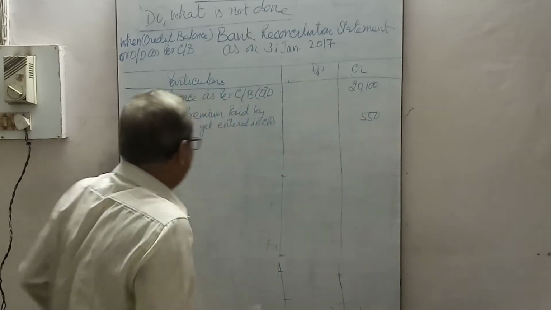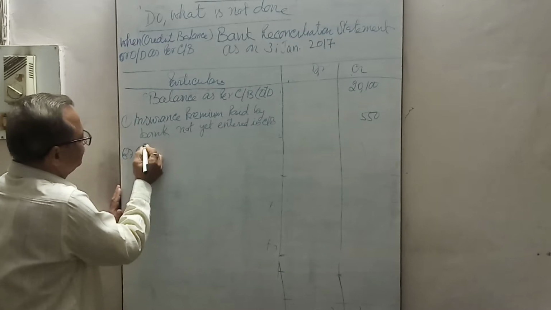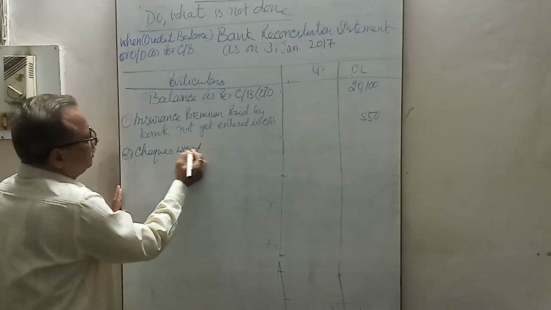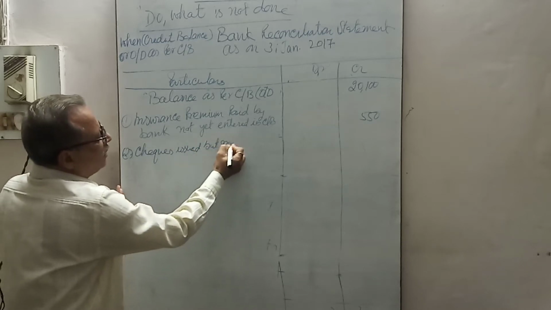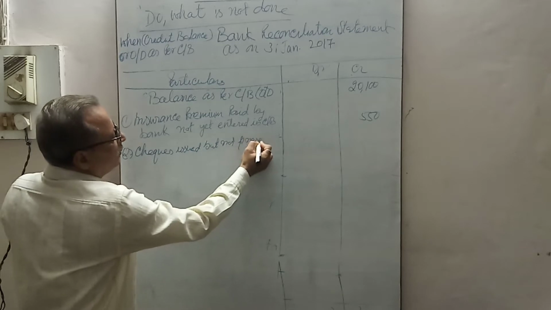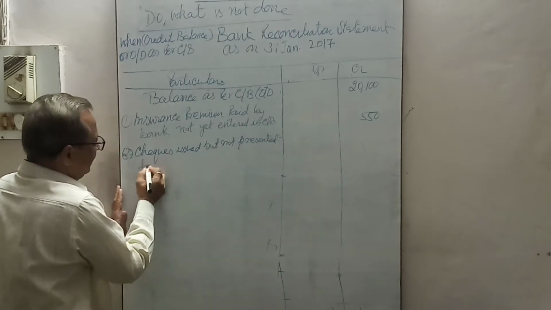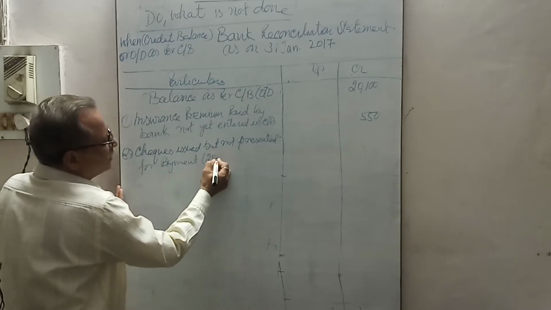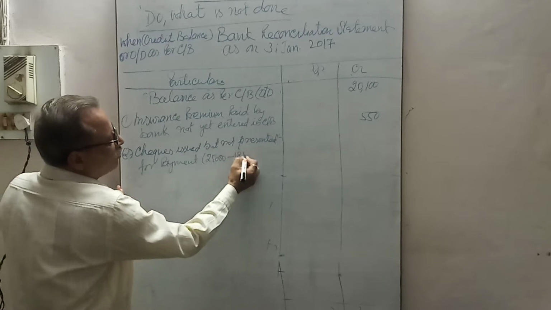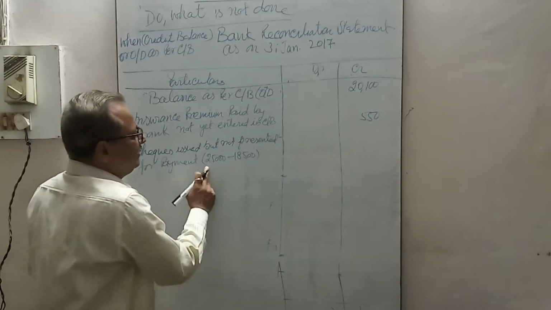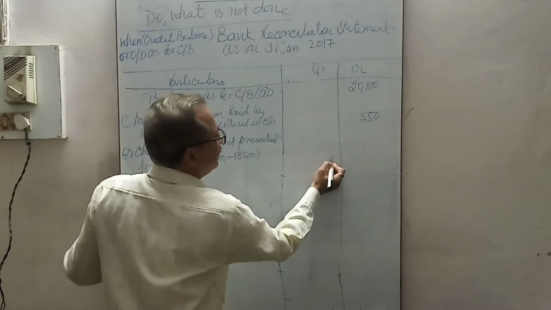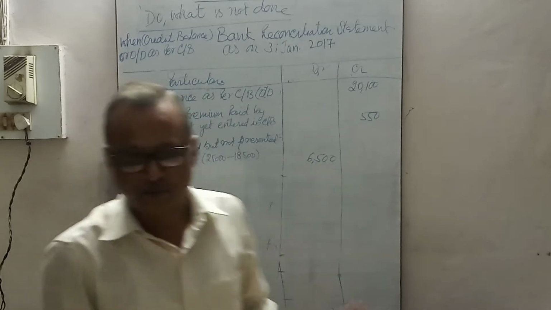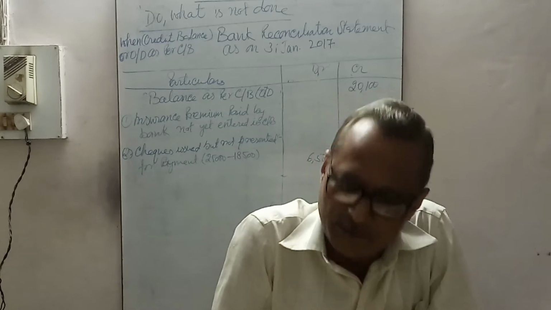Then how much is not debited? Checks issued but not presented for payment. See, 25,000 was the total check issued. Of this, 18,500 presented. How much not presented? That should be debited. 6,500 was not presented, meaning that was not debited in passbook, so it should be debited.